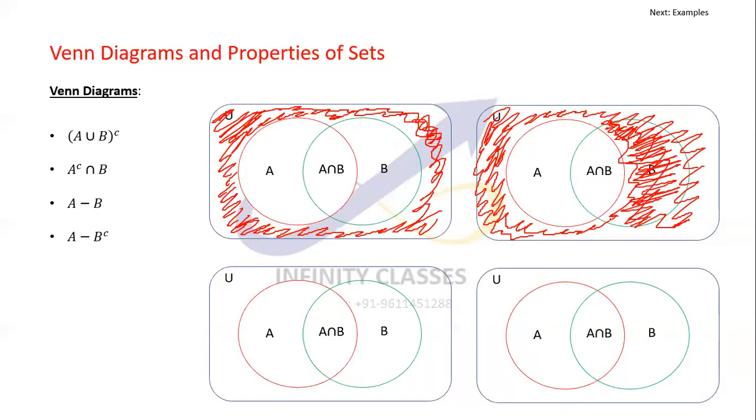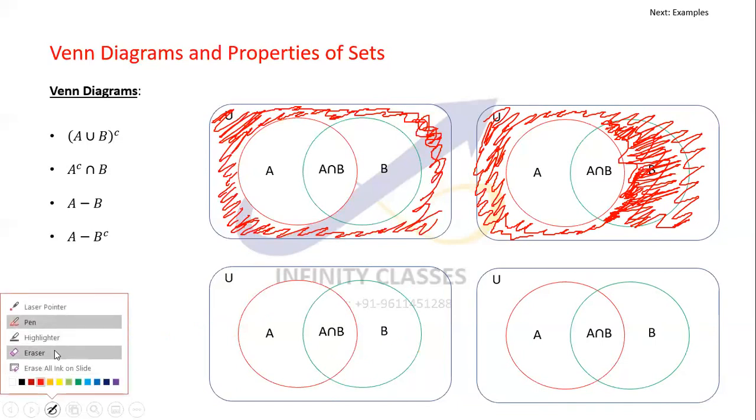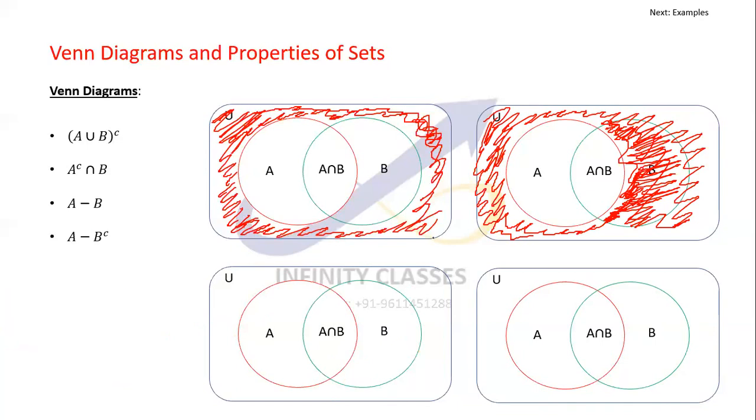B is only this much, and A complement is everywhere, but B was this much. So what I can clearly see now is only this portion would be the relevant one.